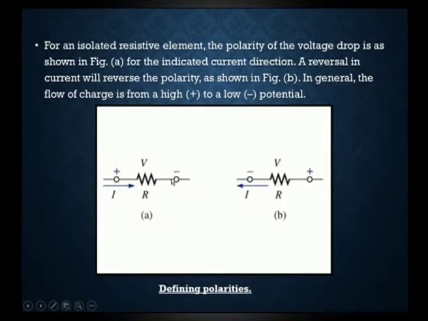The resistor has 2 terminals. In figure B we also represent the current in the different direction, coming out of the resistance. So this terminal is minus and the other terminal will be plus. This is how we define the polarities for an isolated resistive element.